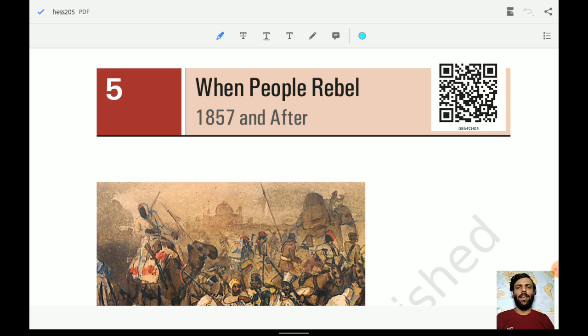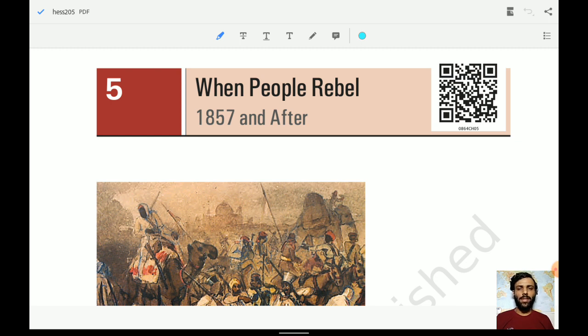So in this particular chapter, we will see the chapter "When People Rebel, 1857 and After." So basically it is talking about the revolt of 1857. We will see the different characteristics and the conditions under which this particular revolt started and how it gradually developed, and later on what type of changes occurred once the revolt was suppressed.